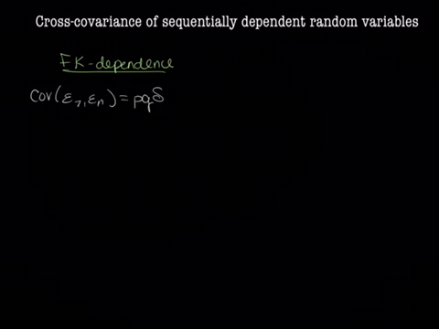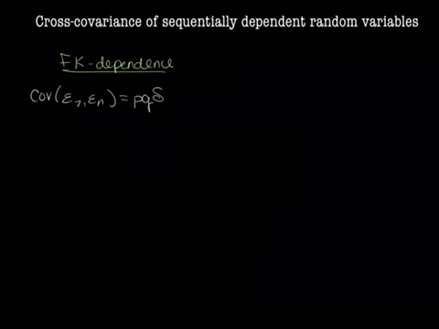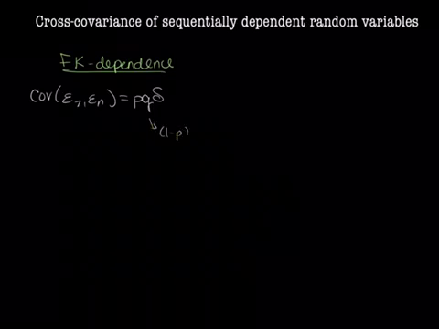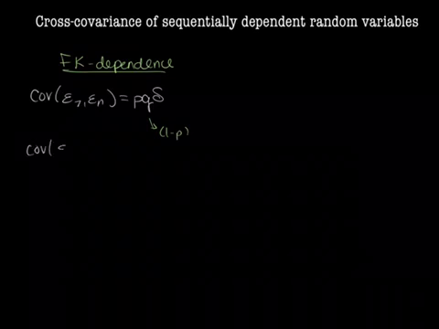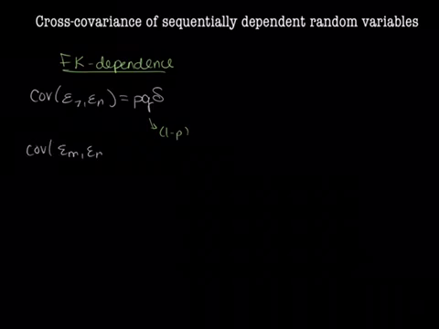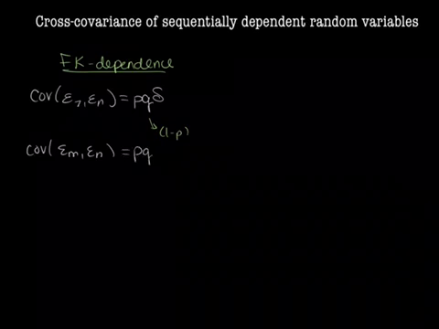So the covariance between the first variable in a first-kind dependent sequence and any other is p times q. Now remember that q is 1 minus p times delta. And the covariance between any other two is pq delta squared.